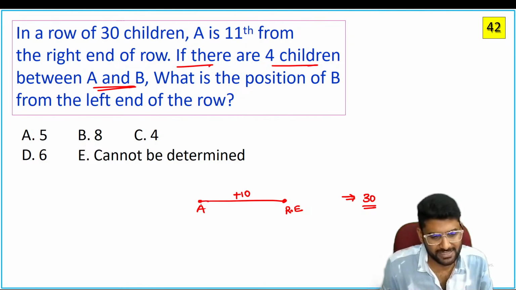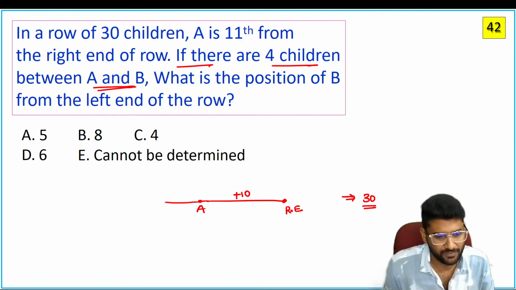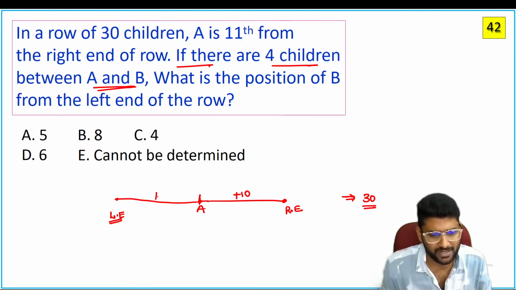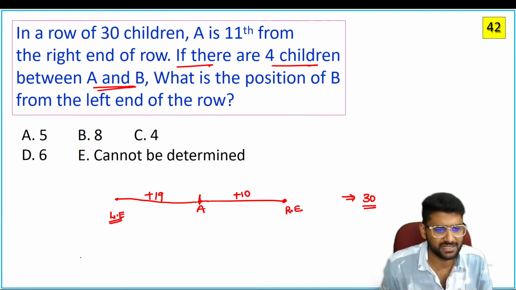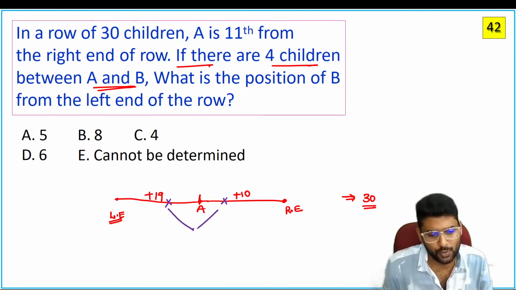If you consider A's position from the right end is 11, now how many people are there on the left side if you exclude A? Up to here it's 11 members, right? Now how many people are there here? 19 people. But the data clearly mentions that there are 4 children between A and B, so B can be on the right side of A or on the left side of A. There are two possibilities, which means you will get two different answers.